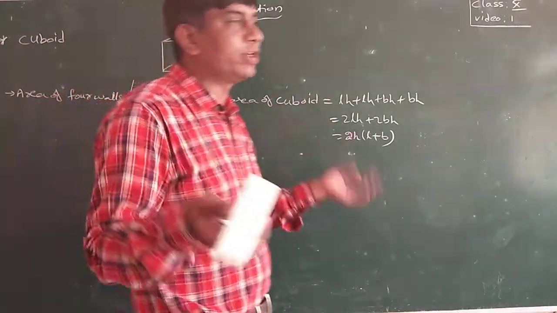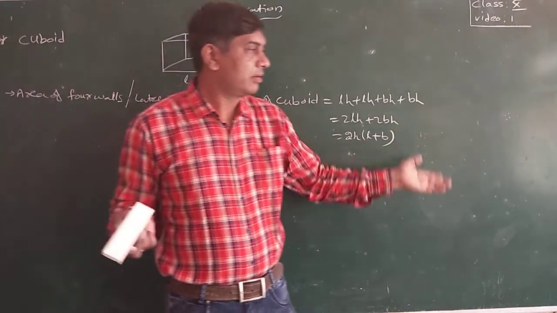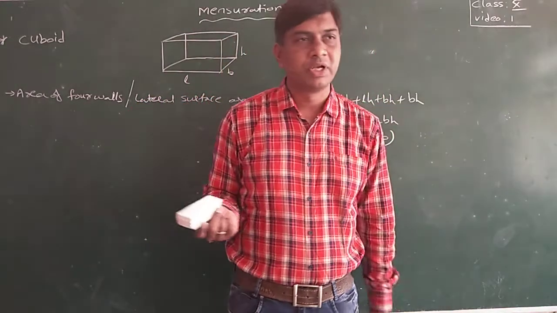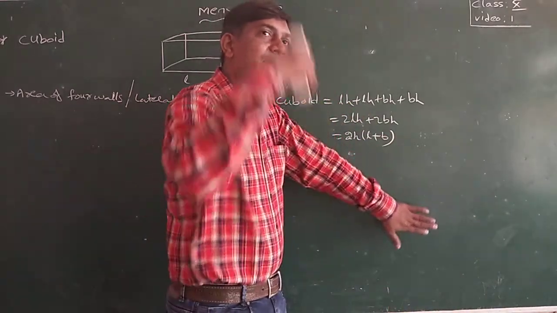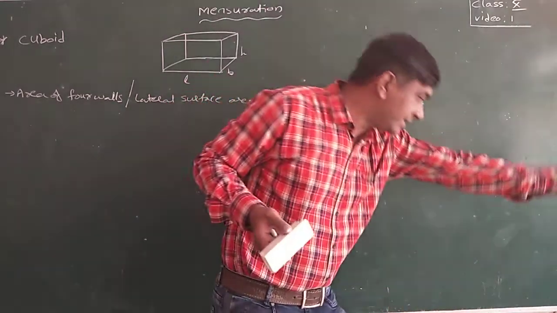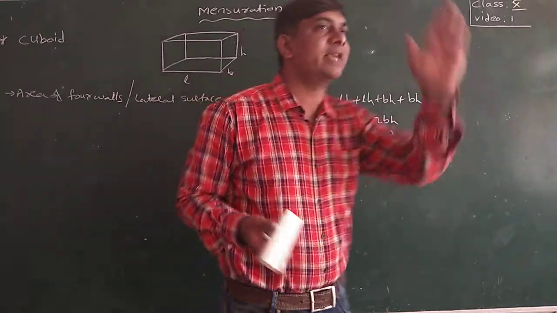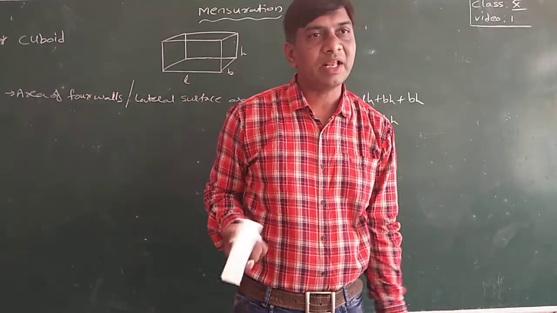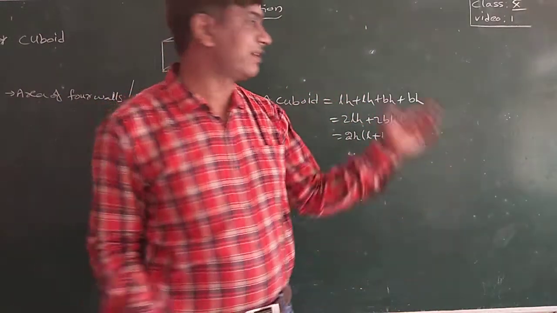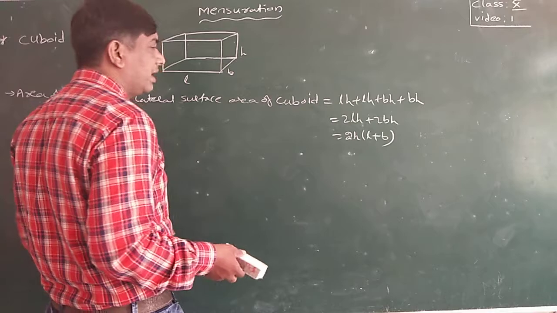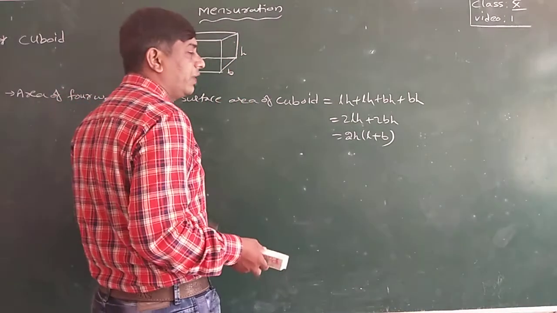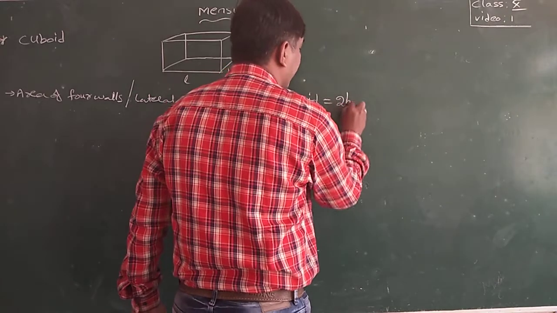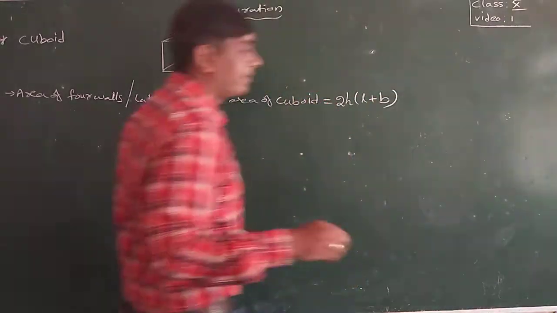I can't show you the exact thing practically, but you imagine wherever you are sitting in your room, that room's four walls. This wall and this opposite wall have the same area. Since this is length, this height, lh, same lh. The left side wall is breadth and height, a rectangle area only. This also is breadth and height, 2 times bh. So 2lh plus 2bh, if you take 2h common, 2h into l plus b. This is the area of four walls, or lateral surface area, 2h into l plus b.